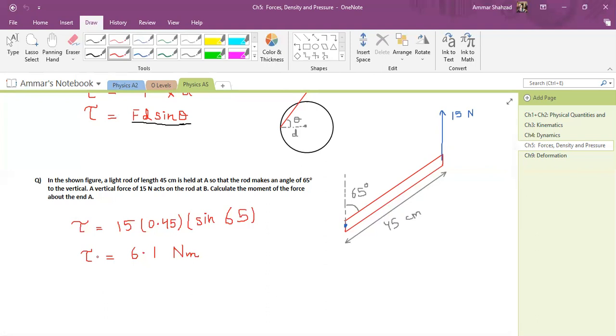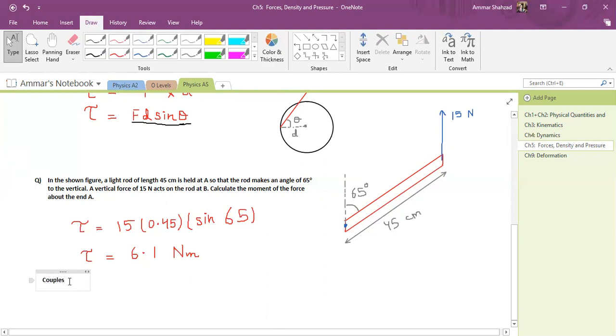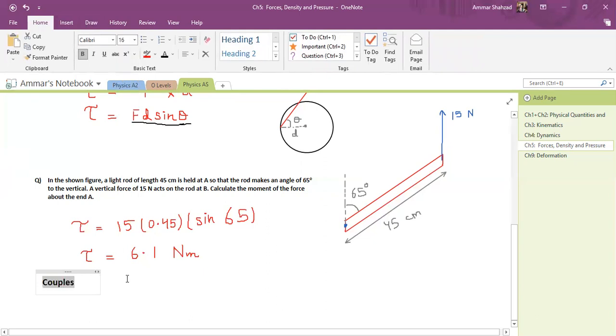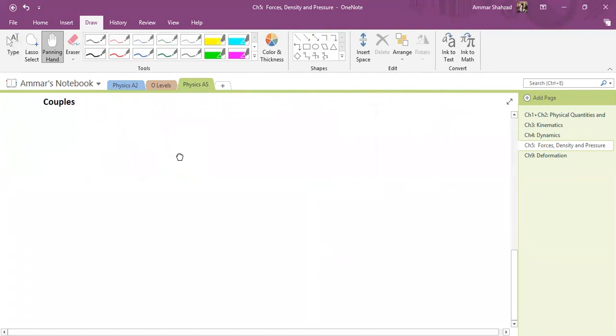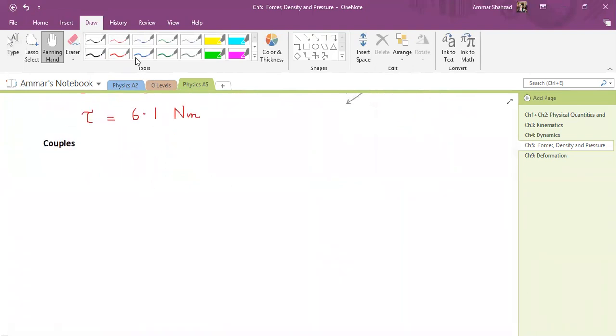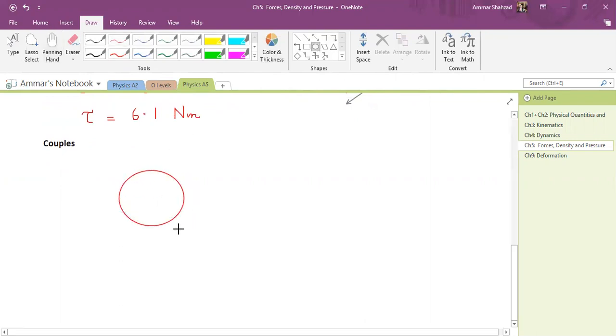So now there is another concept. Couples. This does not mean real life couples, but couples of forces. Basically, if you have a screwdriver, let's say, and you are opening a nail, right? So what do you do basically?